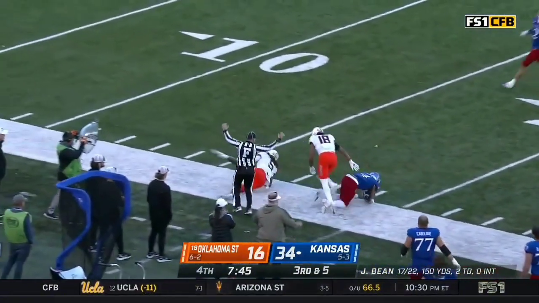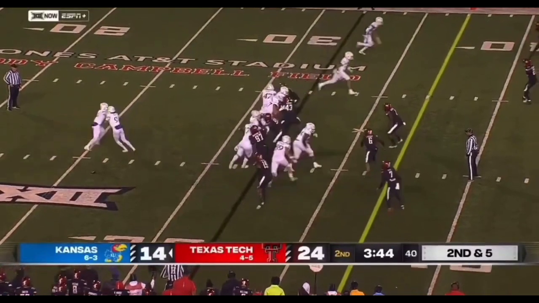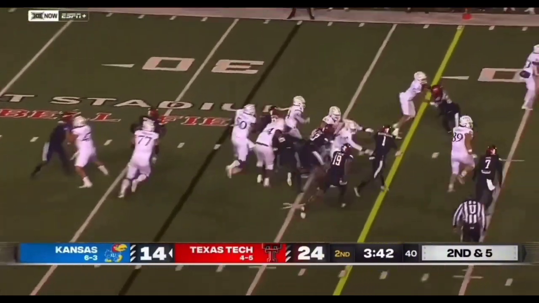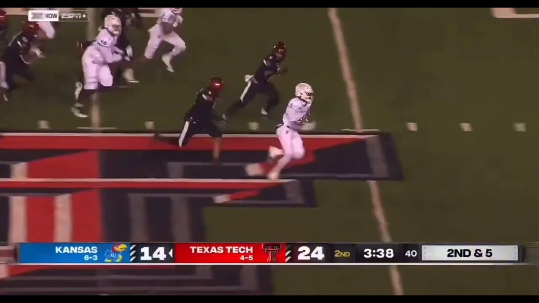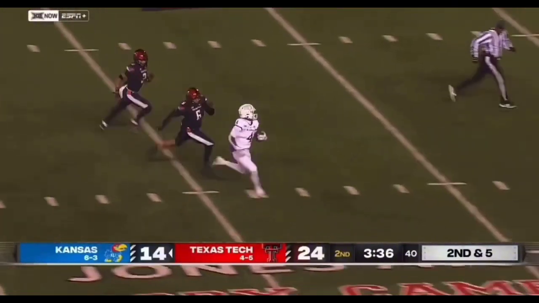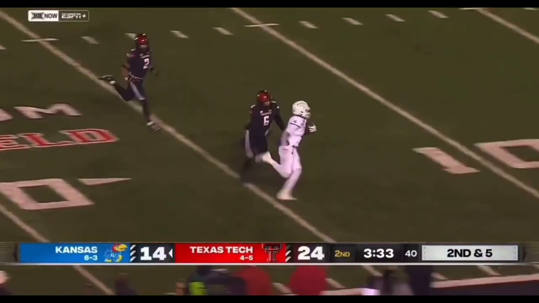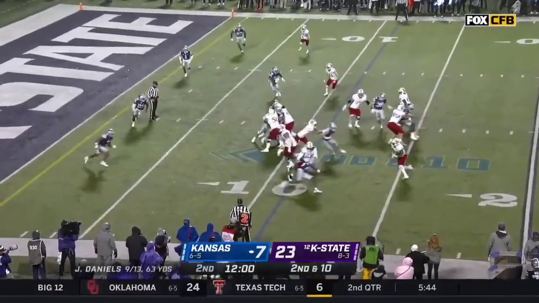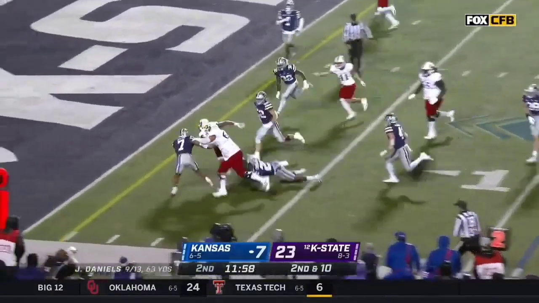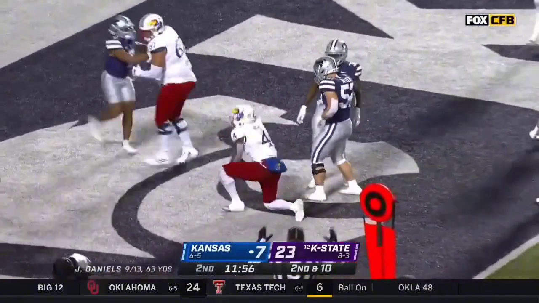How good is Devin Neal? Now they need to score points and catch up to the Red Raiders. Back to Devin Neal, who has become more productive as this game goes on. Devin Neal, the mayor of Lawrence. Quick pitch to Neal. Look out. Devin Neal, touchdown.